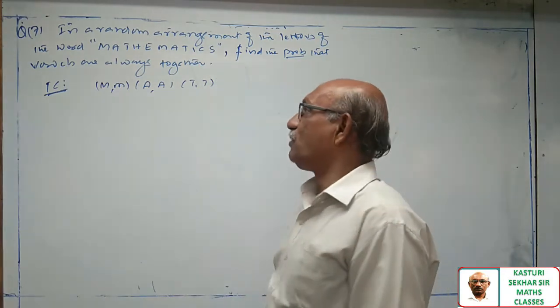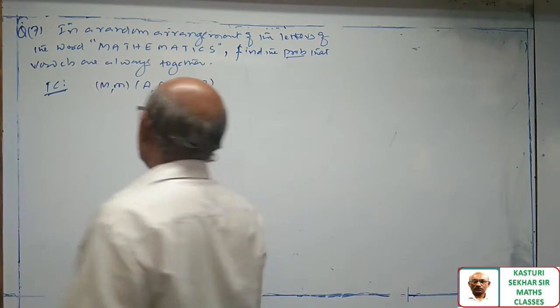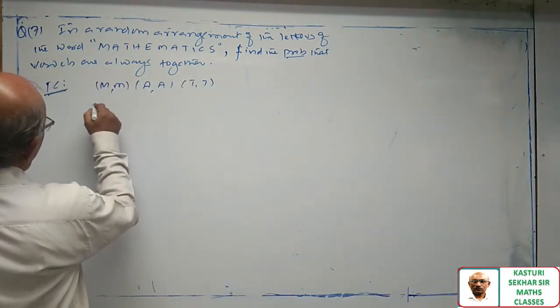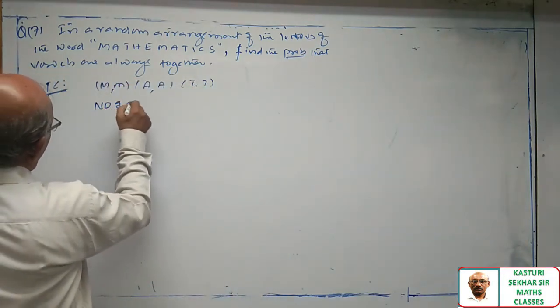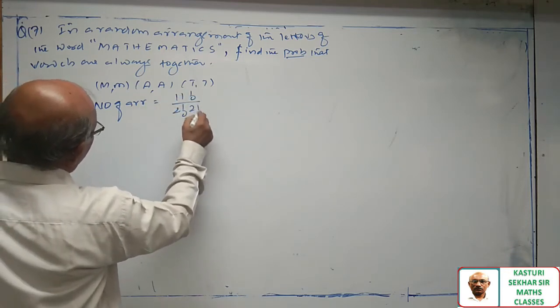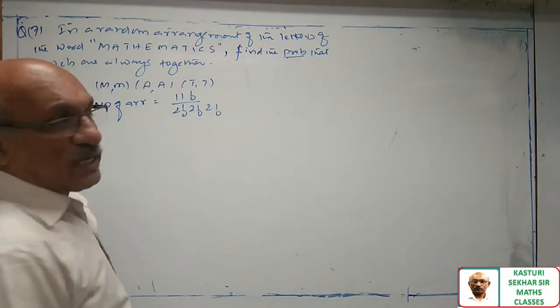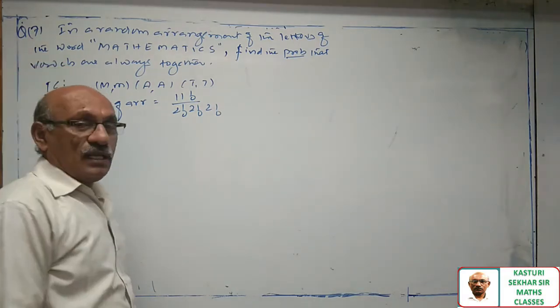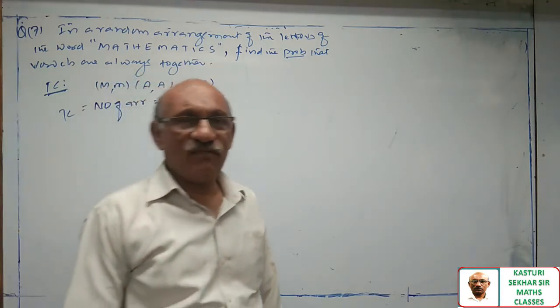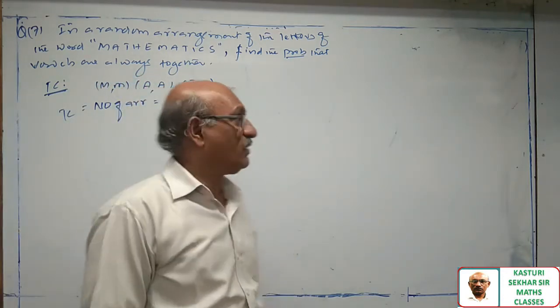So the number of arrangements is 11 factorial by 2 factorial, 2 factorial, 2 factorial. This is the total number of cases.